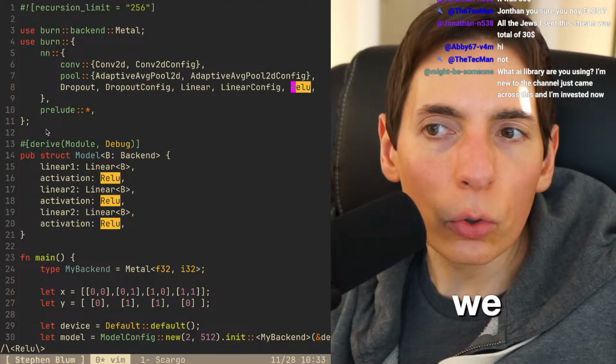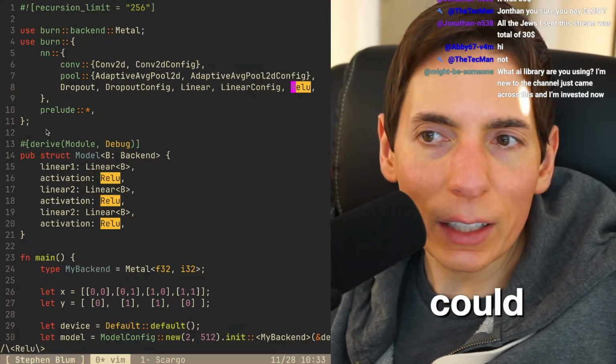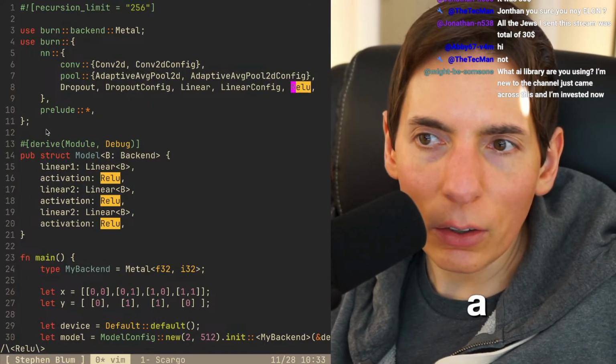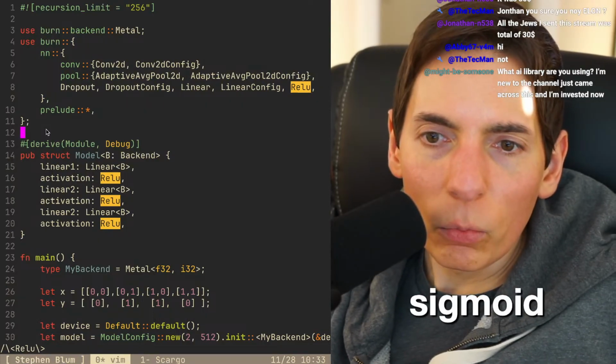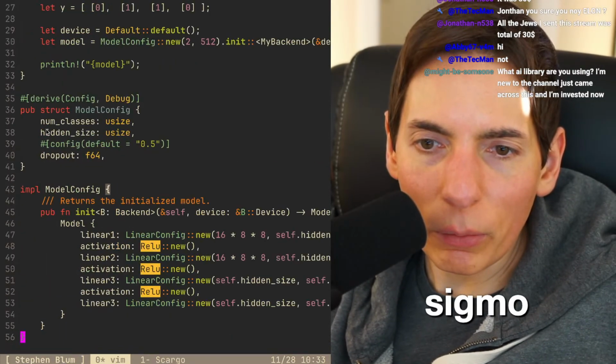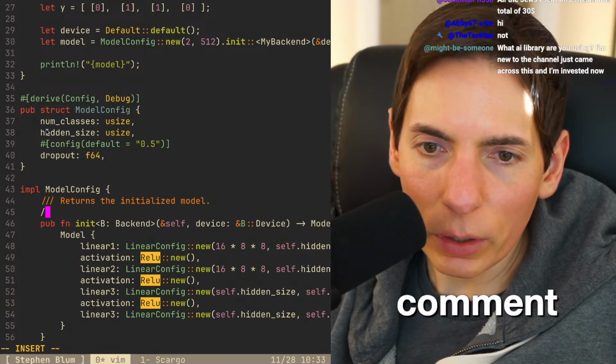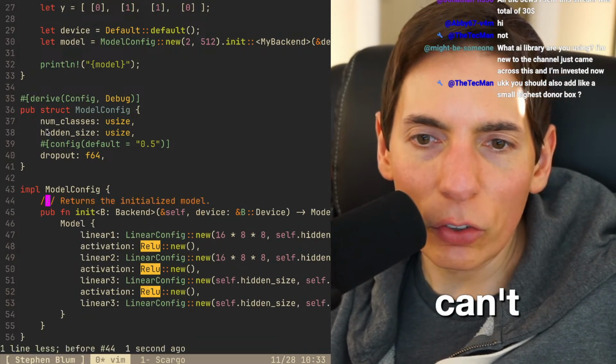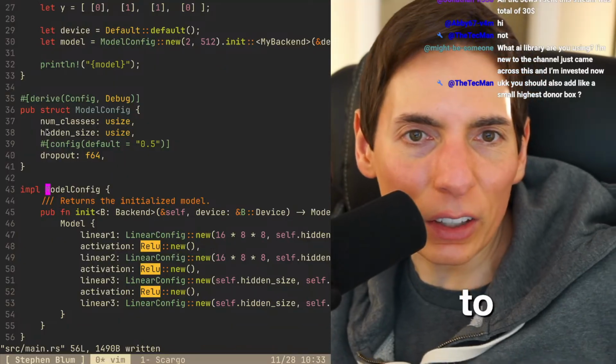ReLU. Can we do, I guess we could just do linear. Although, is there like a sigmoid in here? I wonder if there's a sigmoid in here that we could do. Here, let's comment this out really quick. No, we can't. There's a trait that will cause it to fail on compilation.